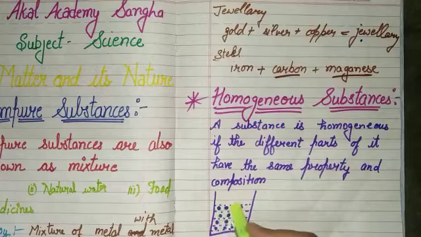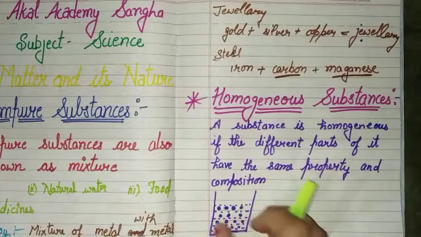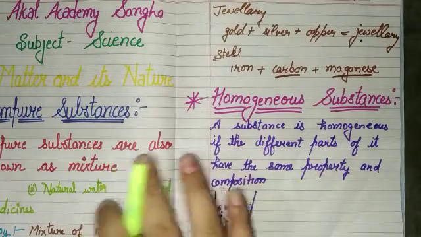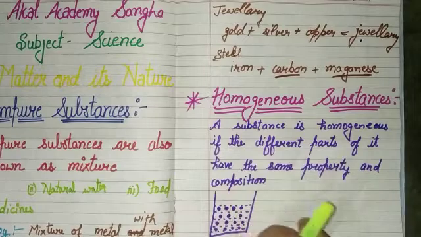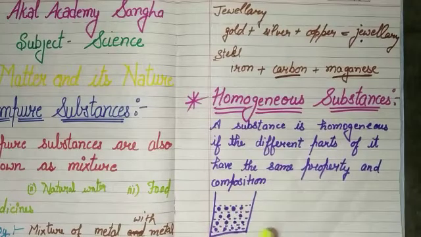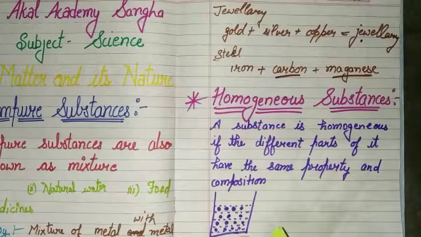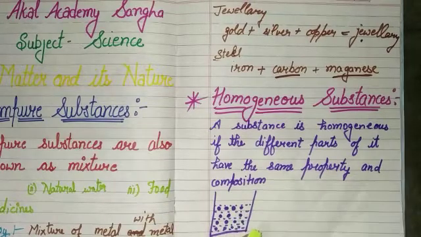Okay, circles and lines are the same, they look the same, and their properties are also the same. They don't change their composition, and we don't see them with the naked eye. This is the solution.